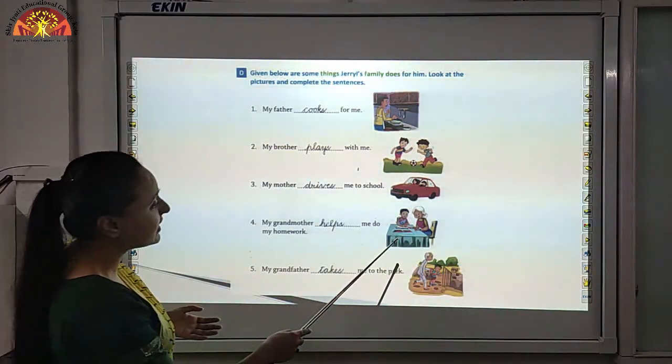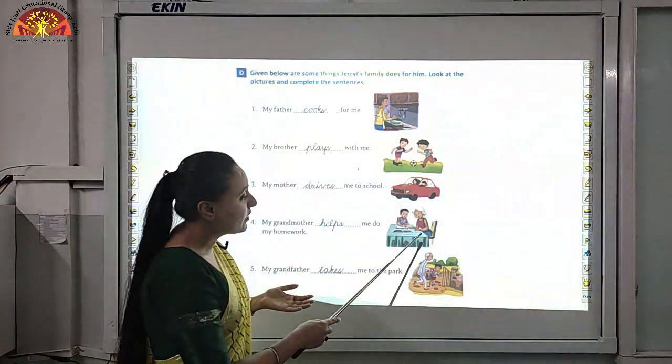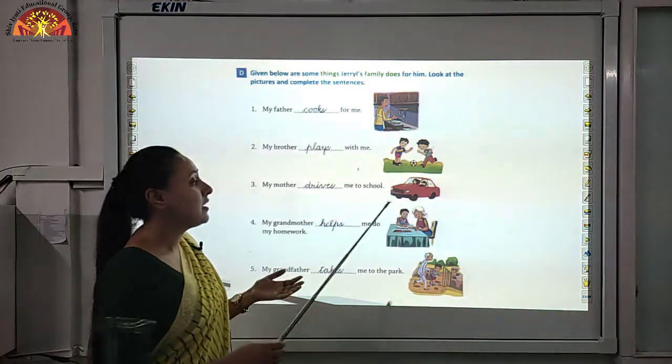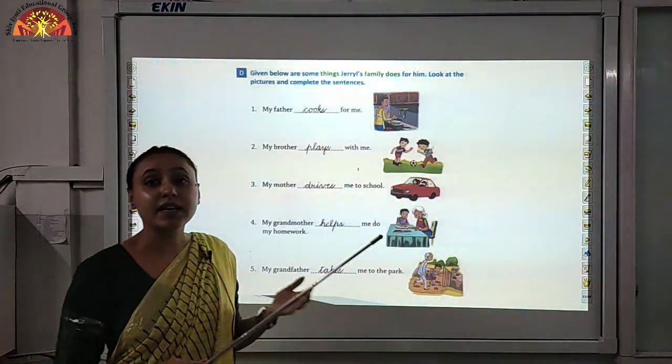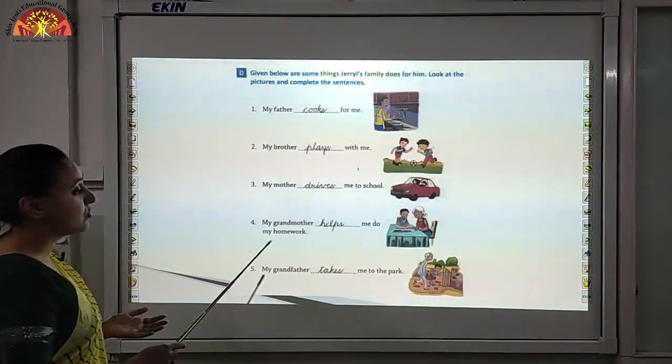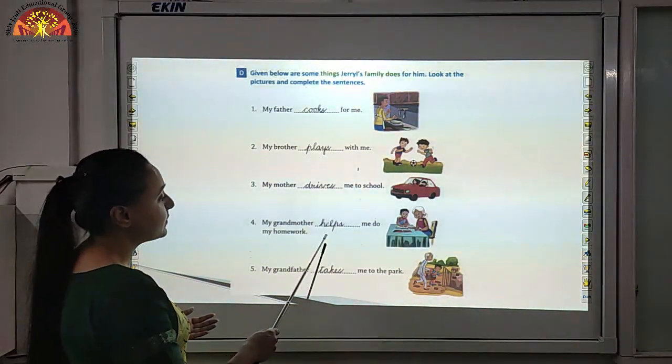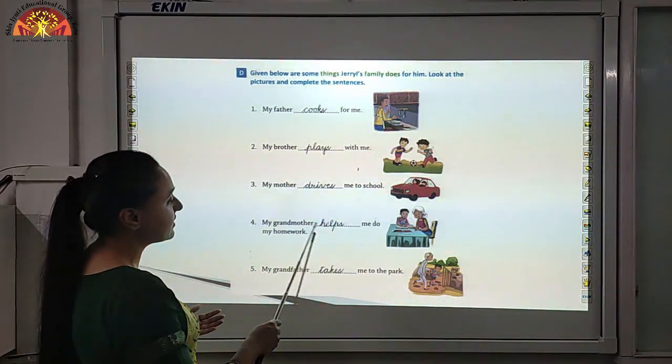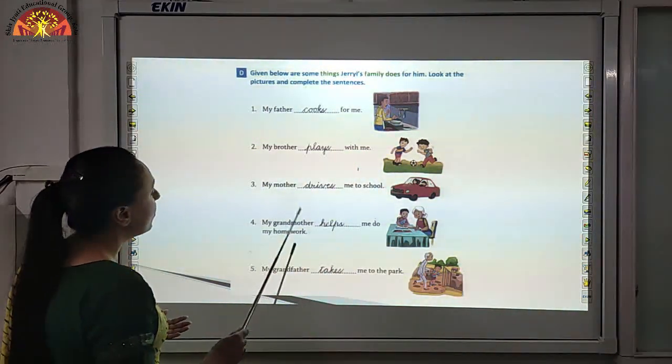Now look at number 4, my grandmother dash me do my homework. Here you can see Gerald with his grandmother and she is helping him do his homework, right? So my grandmother helps, HELPS, helps me do my homework.